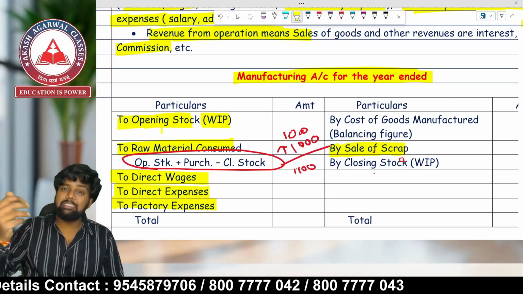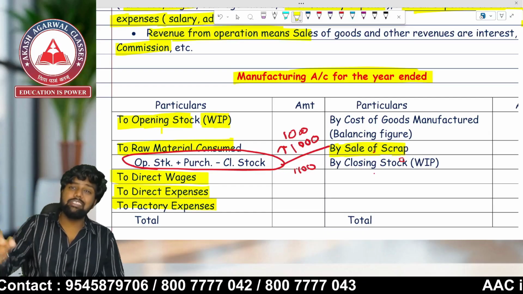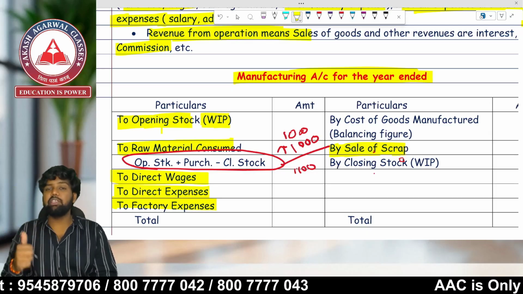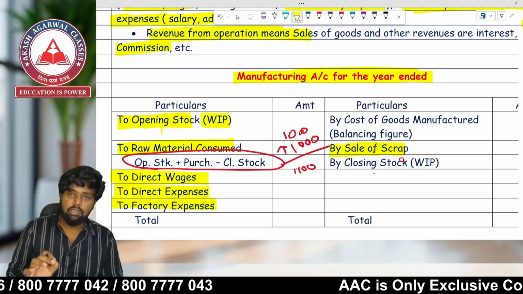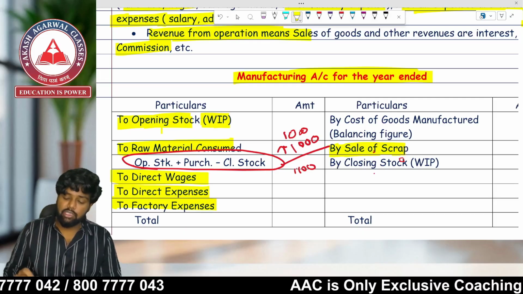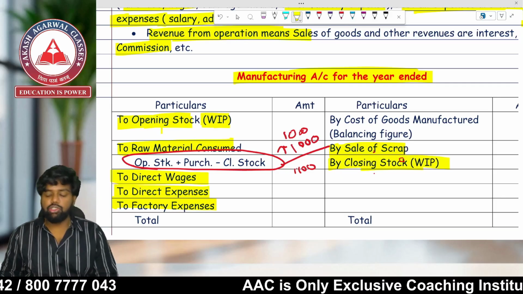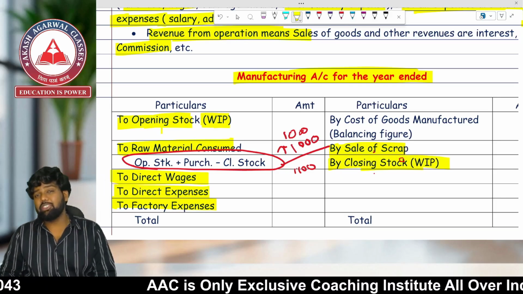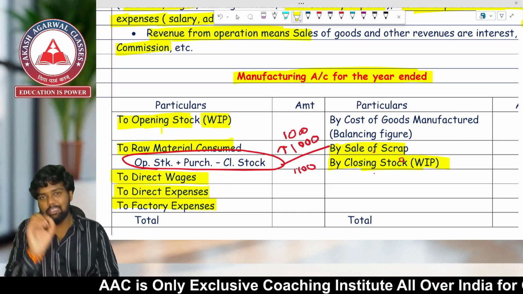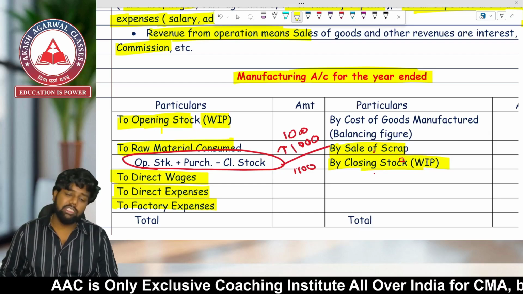So you will be selling that byproduct, or the scrap, and you will be getting money from that. Sale of scrap will be deducted from the cost of goods manufactured. And the last point, closing stock of WIP: the goods which are in process, which are not yet completed at the year end, it is known as closing WIP.